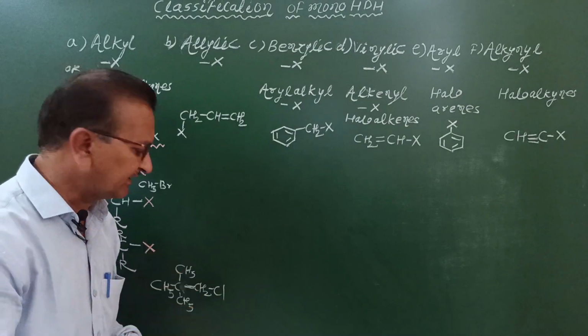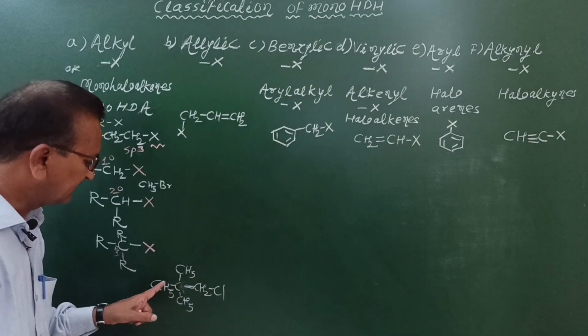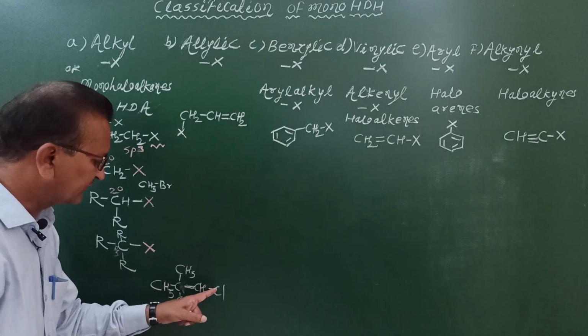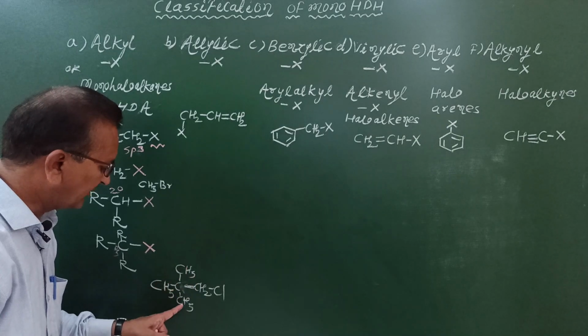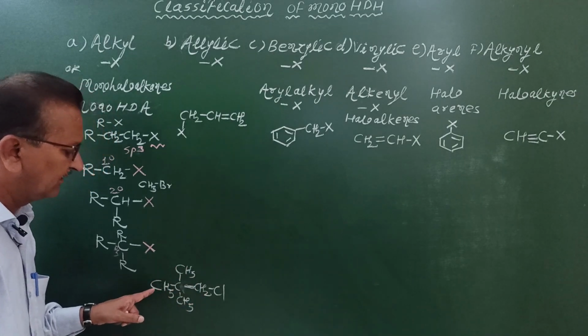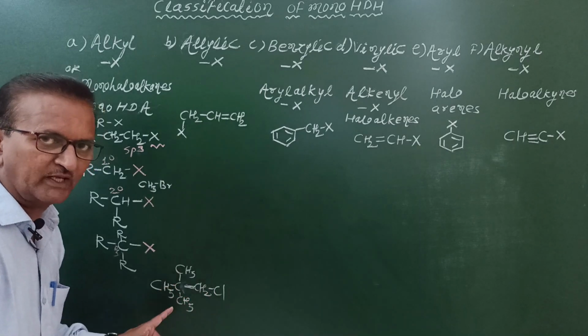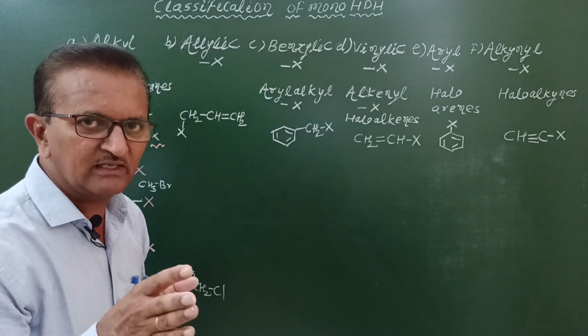But according to the IUPAC name system, this carbon is numbered as 1, this is second, this is third. Position of the chlorine atom is carbon number 1, 1-chloro, 2, 2, these are the branches, 2,2-dimethyl propane. Therefore, the IUPAC name is 1-chloro-2,2-dimethyl propane. These are the examples of primary alkyl halides.